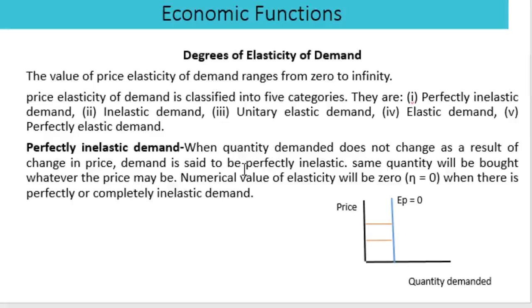That is, there will be no response. The same quantity will be bought whatever the price may be. That is, whatever be the change in price, the same quantity will be bought. Numerical value of the elasticity will be 0 when there is perfectly or completely inelastic demand.